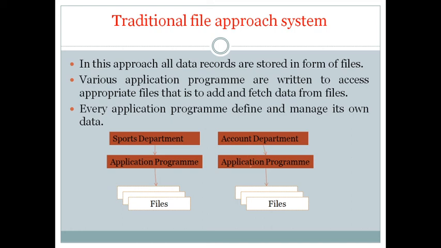So we have to rewrite some of the application programs, which is a drawback of the file approach system. So the traditional file approach system generally stores the whole data in the form of files, and they are accessed through the application program to access the appropriate file system.